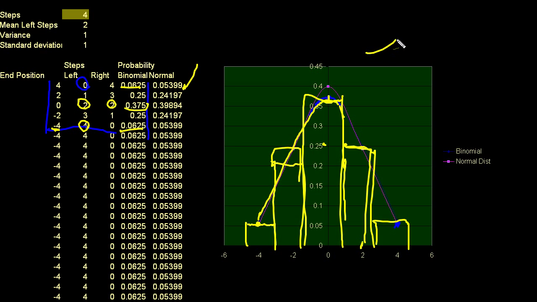The normal distribution function is a continuous probability distribution. So it's a continuous curve. It looks like that. It's the bell curve. And it goes off to infinity and starts approaching 0 on both sides. But this is a continuous probability distribution. You can't just take a point here and ask, what's the probability that I end up 2 feet to the right? Because, and you should watch my video on probability density functions, the probability of being exactly 2 feet to the right, exactly, I'm talking to the atom, is close to 0. So you actually have to specify a range around this.